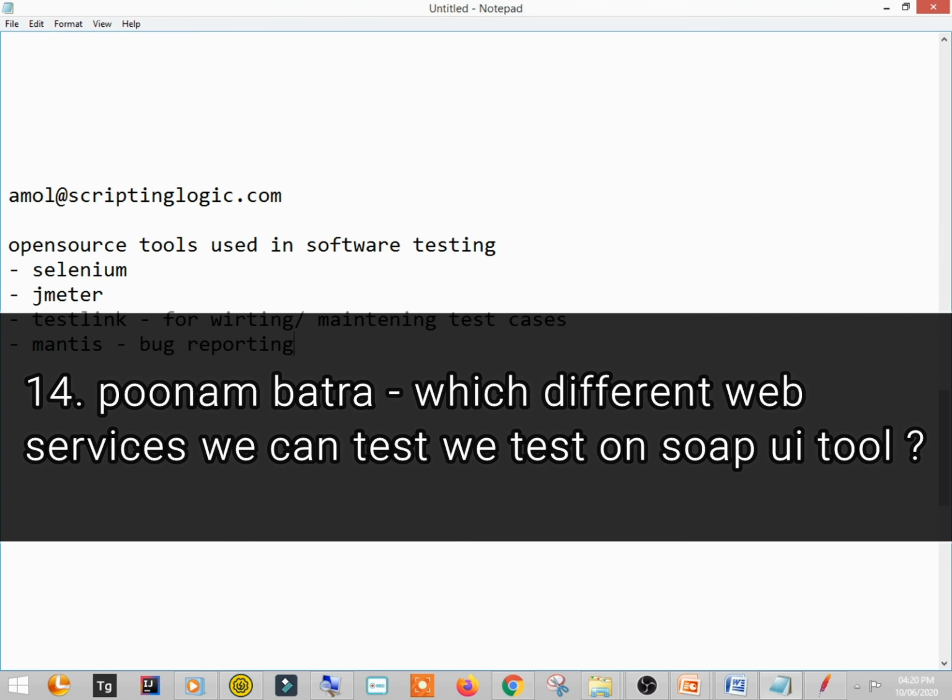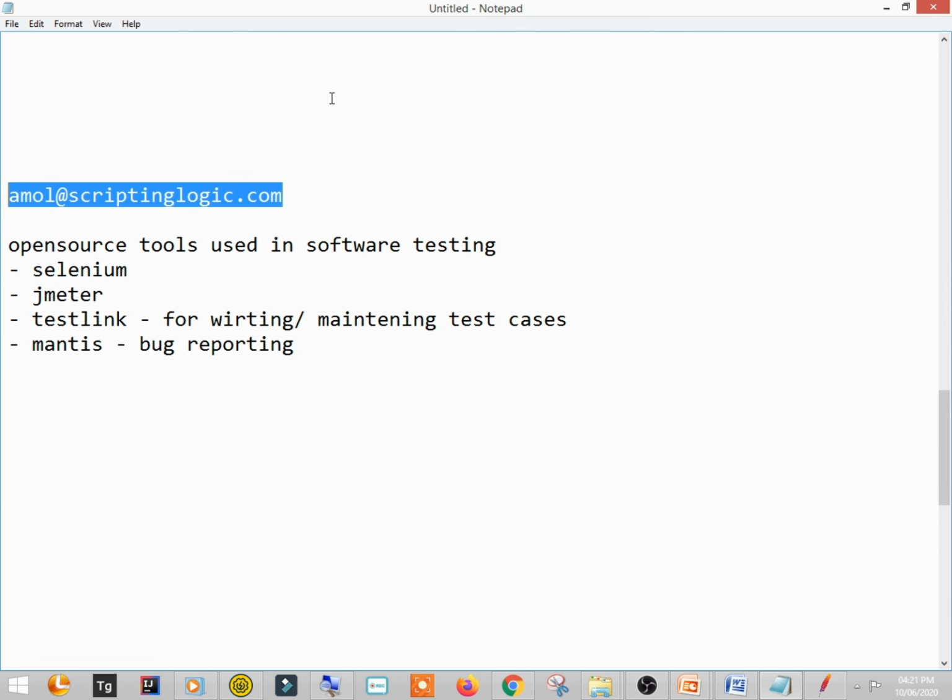Poonam Batra says, sir, can you tell in short which different web services we can test on SOAP? Poonam, calculator is one of them that I have shown you. There are different web services that you can get over the net. I have some web services. You can email me, and I'll provide you some web services that you can test. Any more questions?